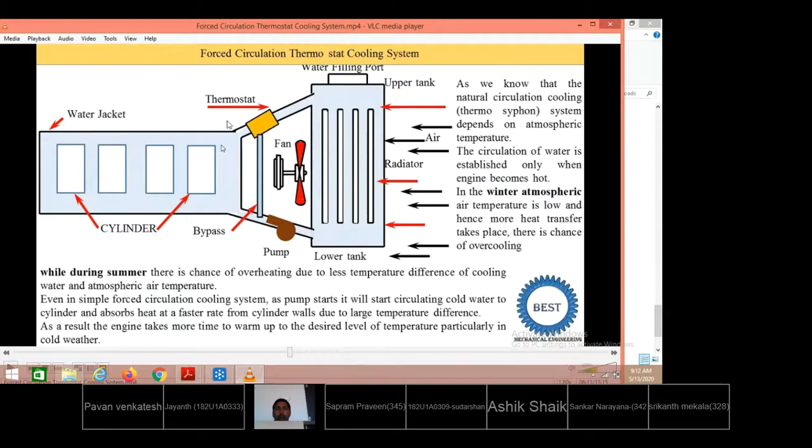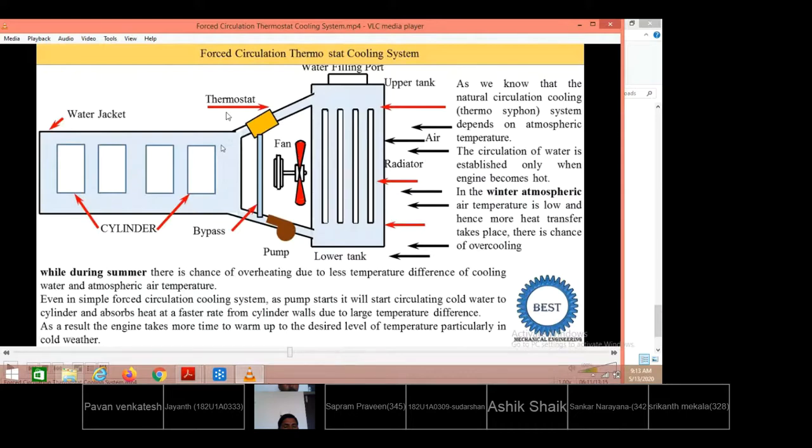If the water that is circulated through the jackets is not more than 84 degrees centigrade, it will not be permitted to enter into the radiator. Instead, it will be flown back into the bottom of the radiator. From the bottom of the radiator, with the help of the pump, it will again be pushed. In the beginning of engine starting, the temperature won't suddenly go up more than 85 degrees centigrade. It may rise gradually after continuous circulation of water through the jackets. Unless the temperature reaches 85 degrees centigrade, the hot water will not be allowed to enter into the radiator.